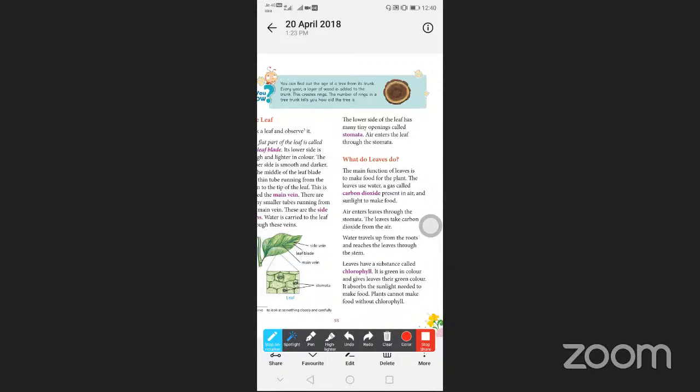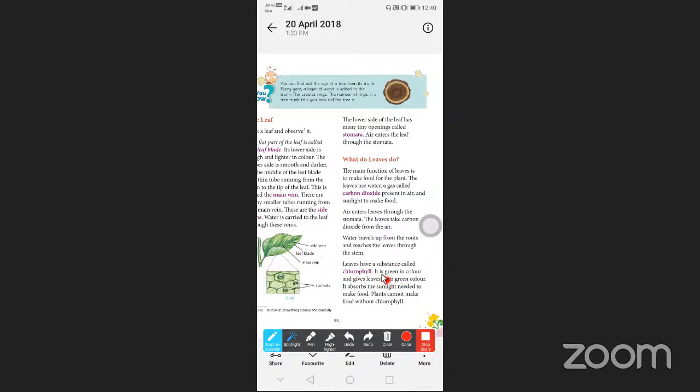Same way, the leaf color of a plant, mostly all the plants are having green color leaf only. So why is it having the green color? Because the green color pigment is there in that leaf. So that is called as what, Nana? Chlorophyll. CHLOROPHYLL. Chlorophyll is the green color pigment present in the leaf.